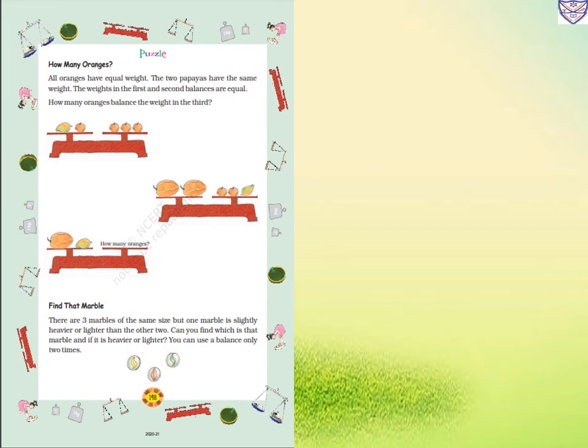Now page number 148. How many oranges? All oranges have equal weight. The two papayas have the same weight. The weight in the first and second balances are equal. How many oranges balance in weight in the third? So how many oranges will we keep in the third balance? For that we have to find out the weight of one papaya and weight of one mango.